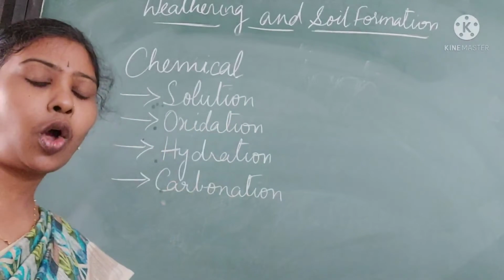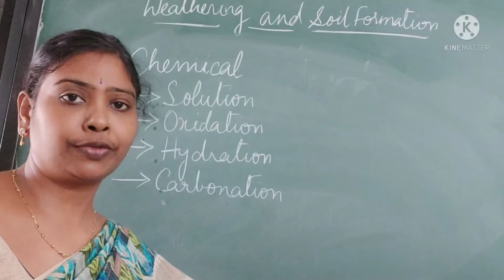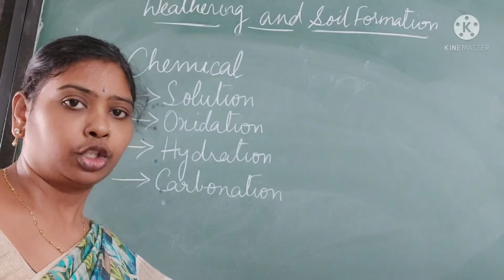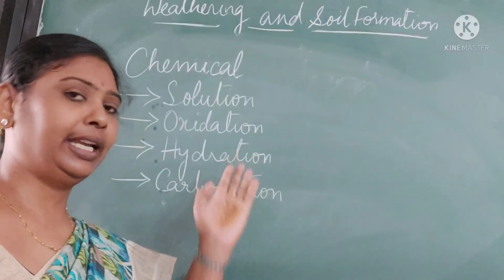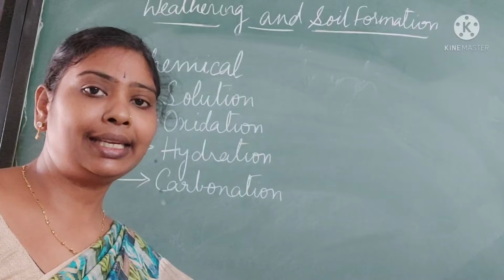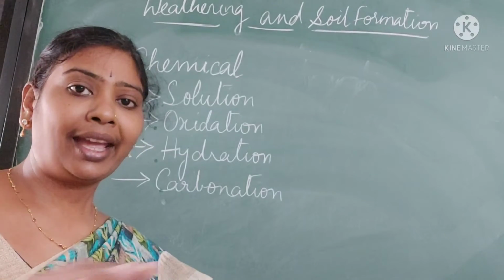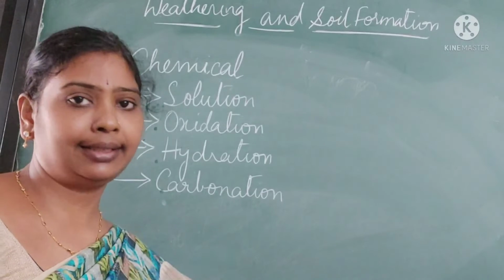The next one is oxidation. Some rocks absorb atmospheric oxygen. So that is known as oxidation. If a rock is abundant in iron, then it turns rusted.